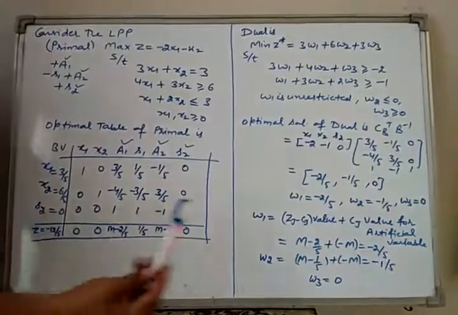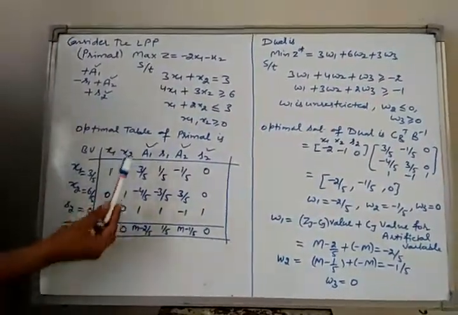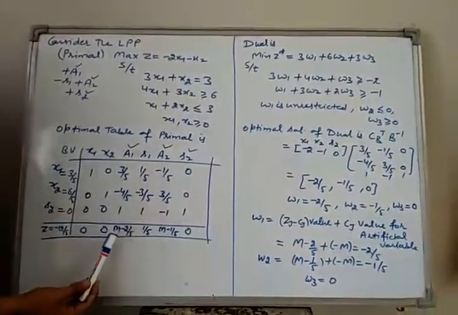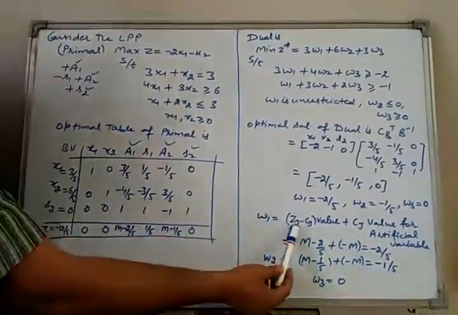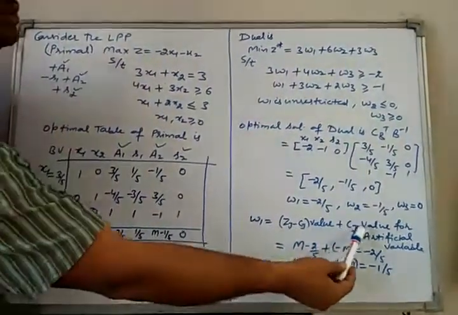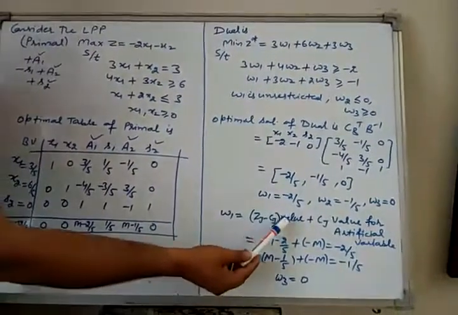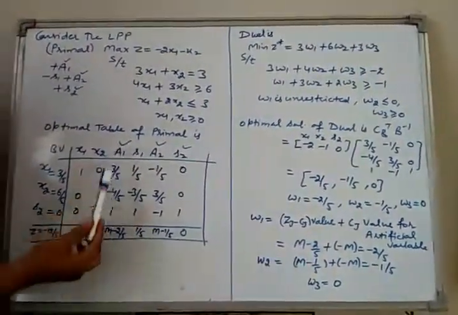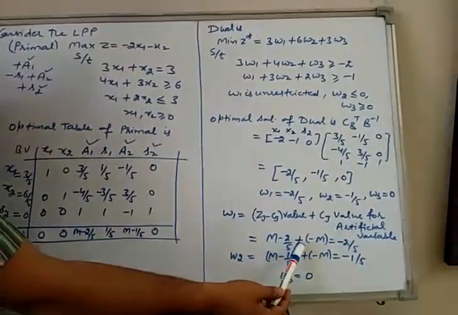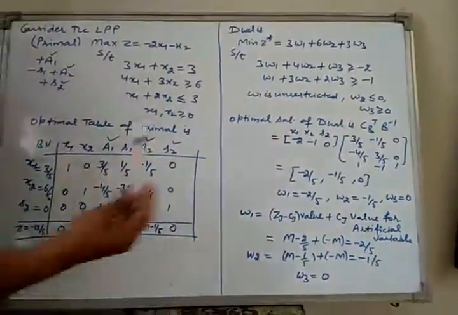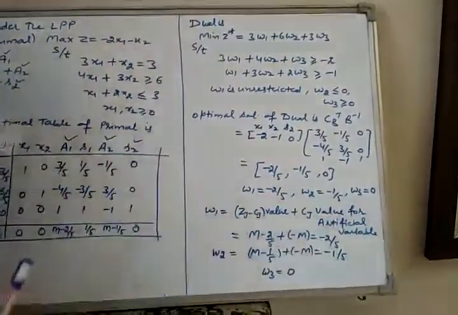What is different? Here for W1, look at the Zj minus Cj row value of A1, that is M minus 2/5. Take this Zj minus Cj value plus the Cj value for the artificial variable. The Zj minus Cj value below A1 is M minus 2/5, plus you have to add the cost value of the artificial variable.